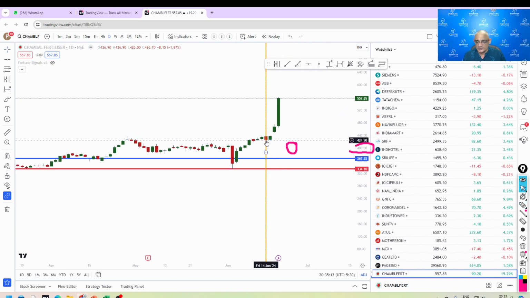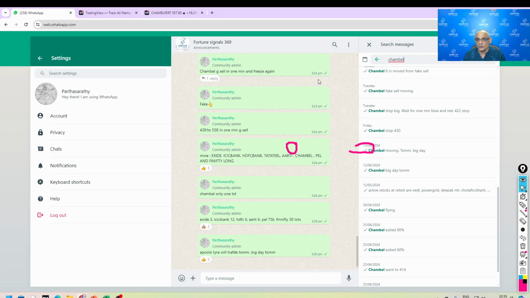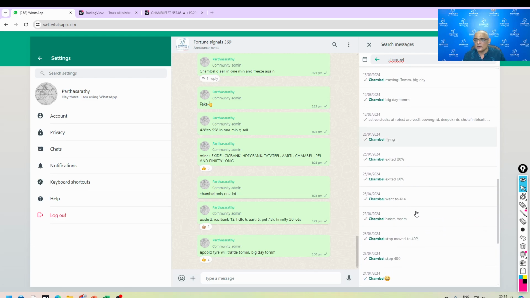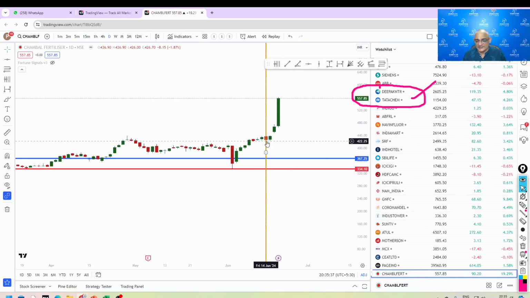And obviously this is the mega day, which is 14th June, because I tell my guys that if you go to Chambal, tomorrow is a big day for Chambal because of this massive date. So after this, you got a phenomenal move. In Chambal yesterday we bought with a 6 rupee stop loss, and today it has rewarded us.